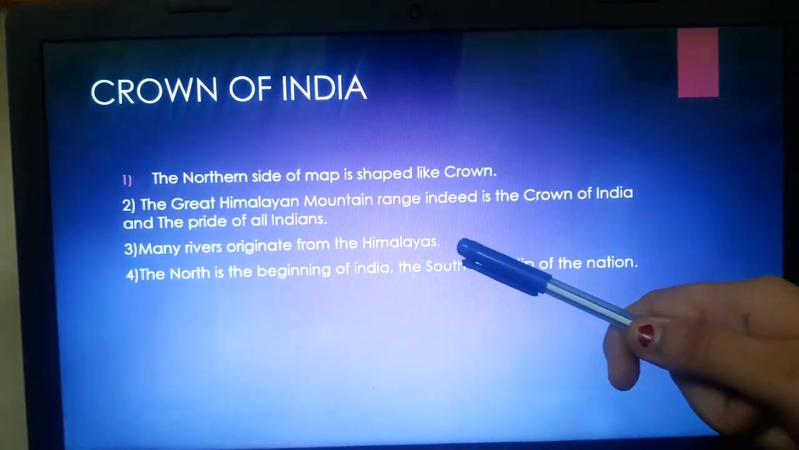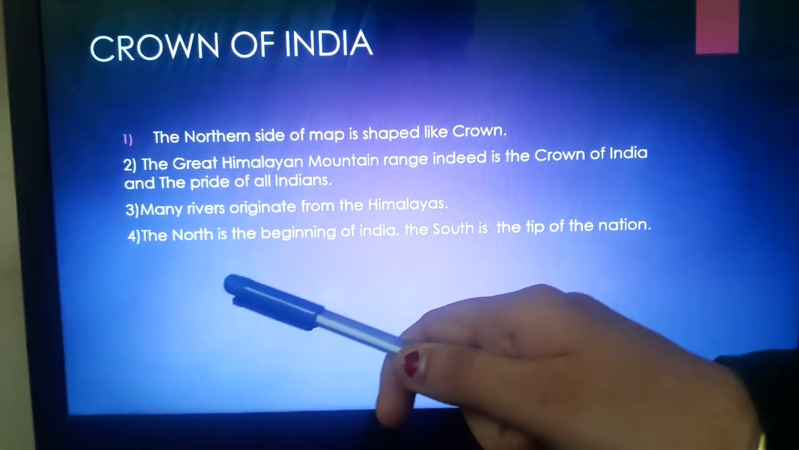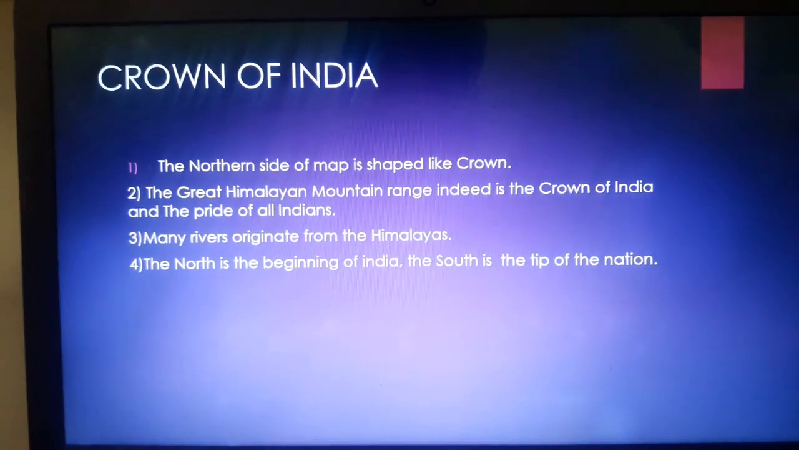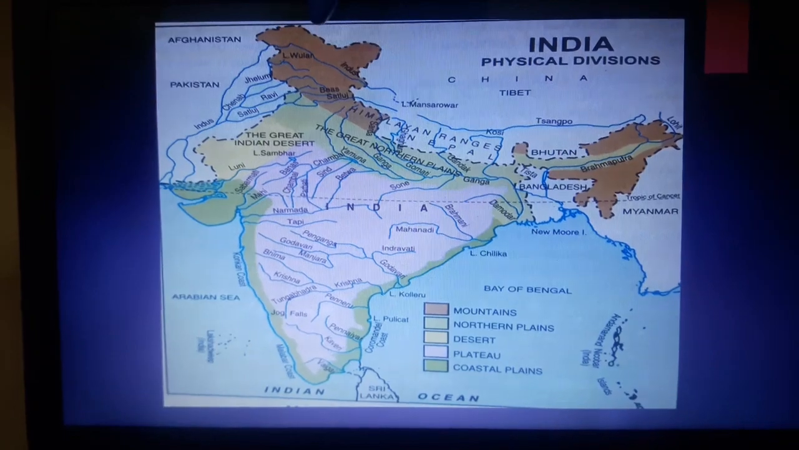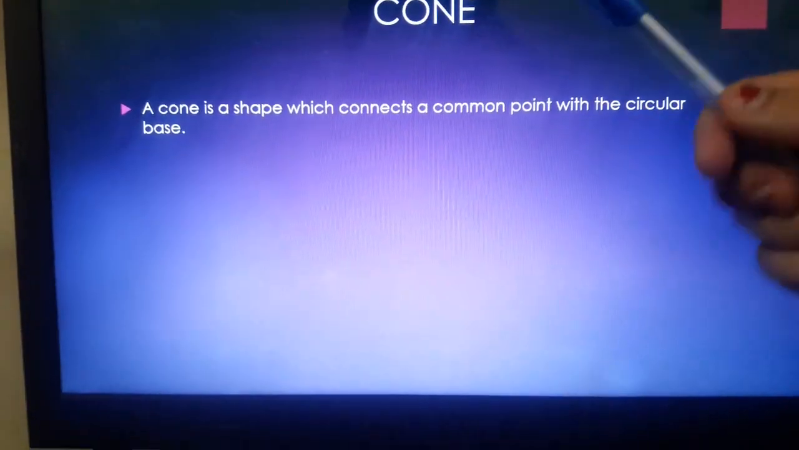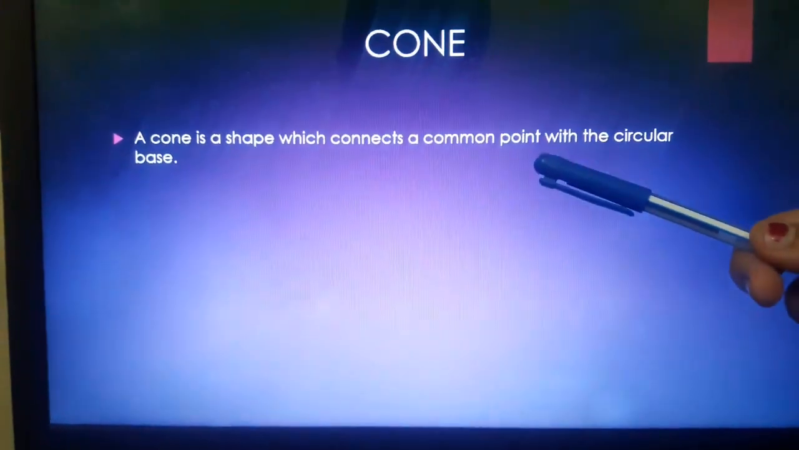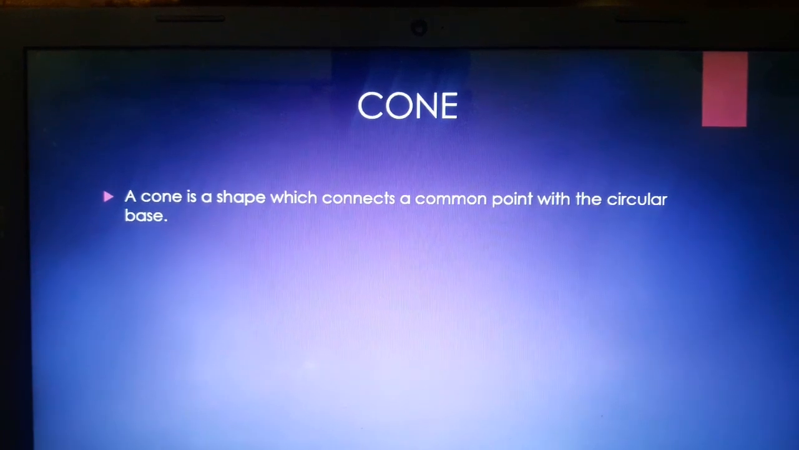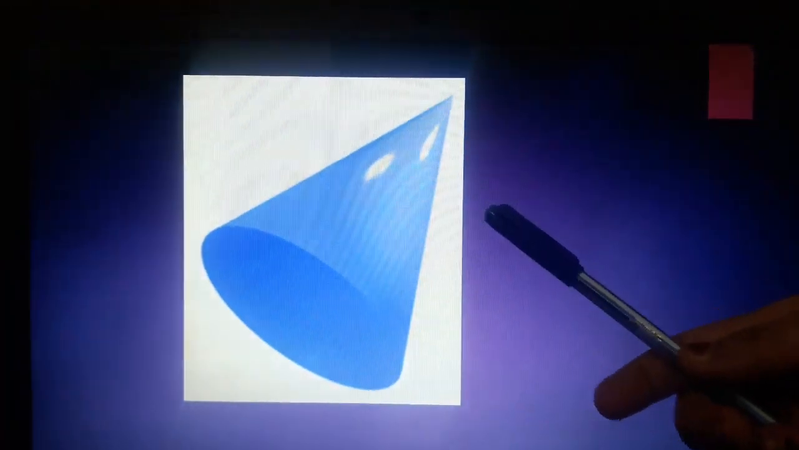Many rivers originate from the Himalayas. The north is the beginning of India and the south is at the tip of the nation. Let us see. North is at the beginning and south is at the tip. Then comes the cone. A cone is a shape which connects a common point with a circular base. So this is a cone where a circular base is connected to a common point.